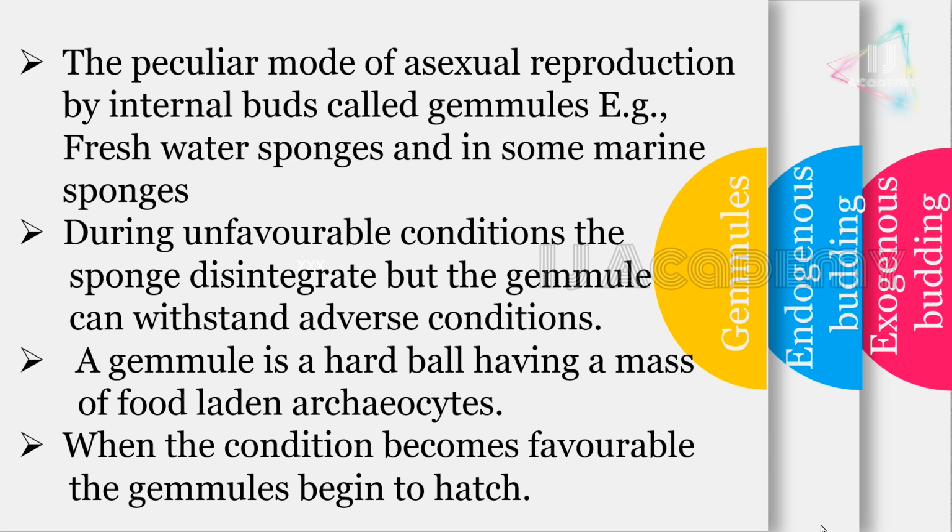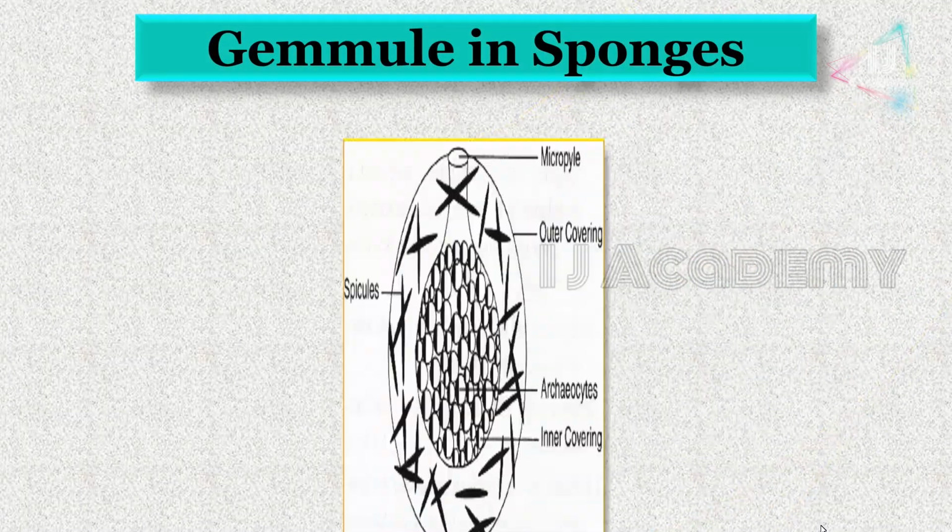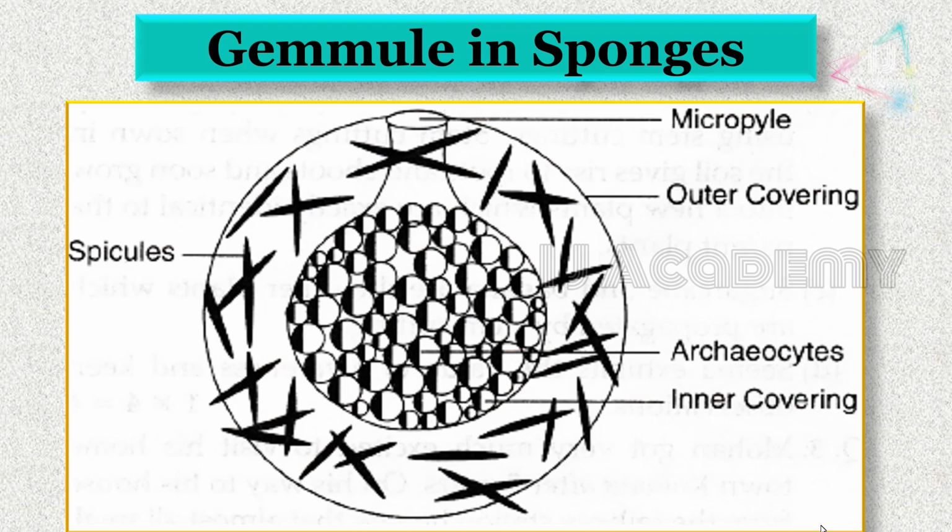So a gemmule is a hard ball having a mass of food-laden archaeocytes. When the condition becomes favorable, the gemmule begins to hatch. So this is a diagrammatic representation of a gemmule, which is a hard ball having a mass of food.